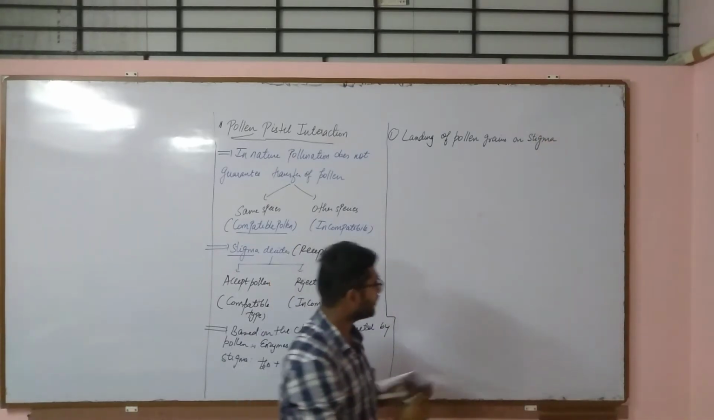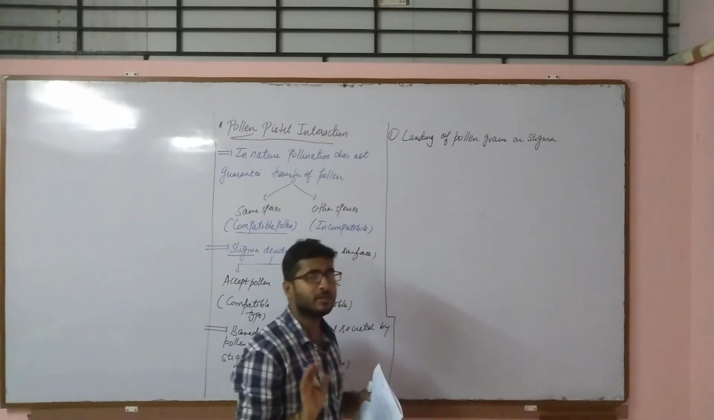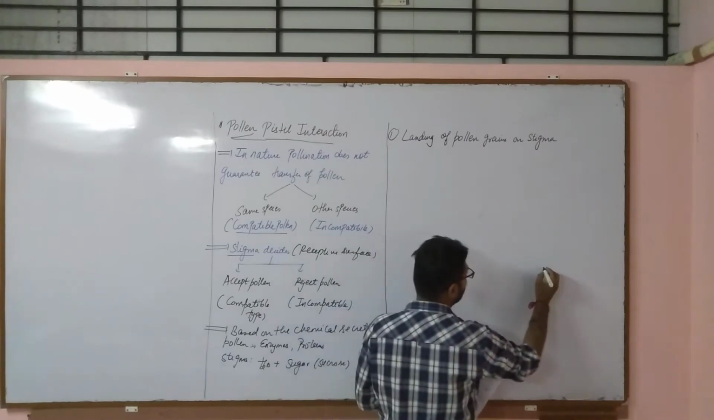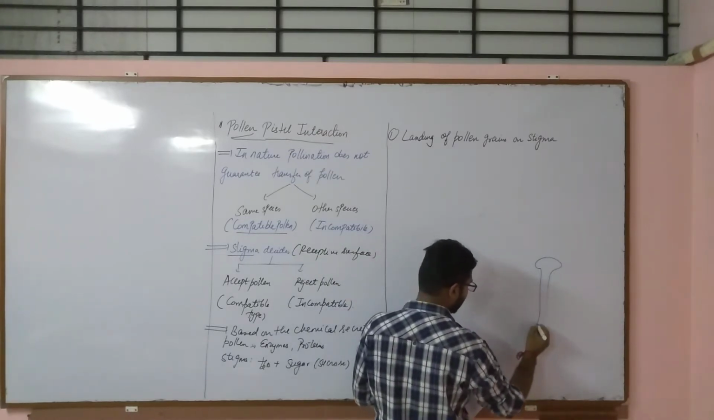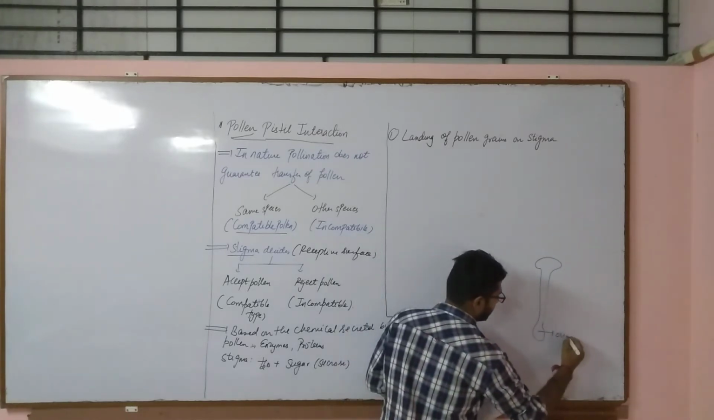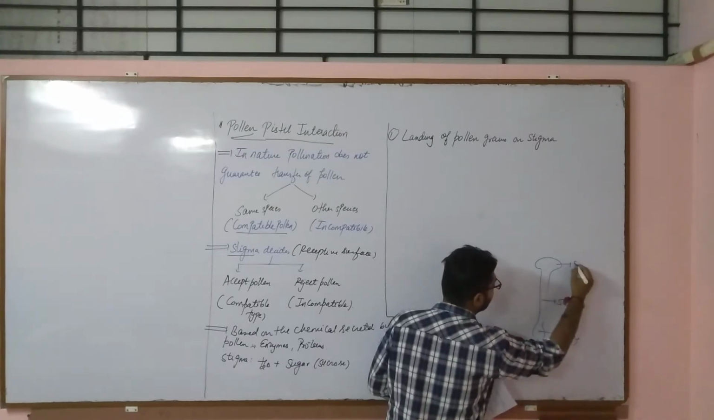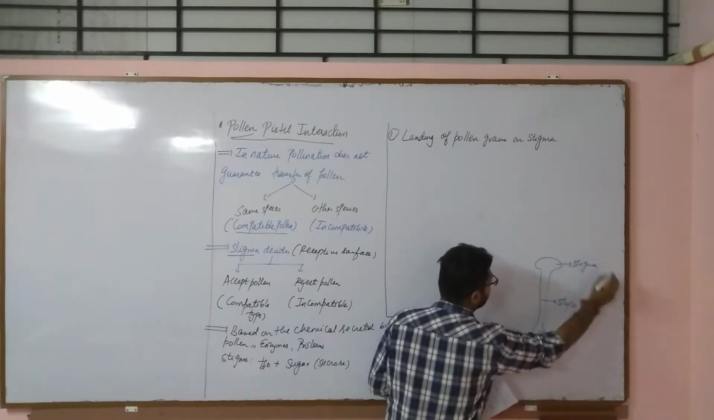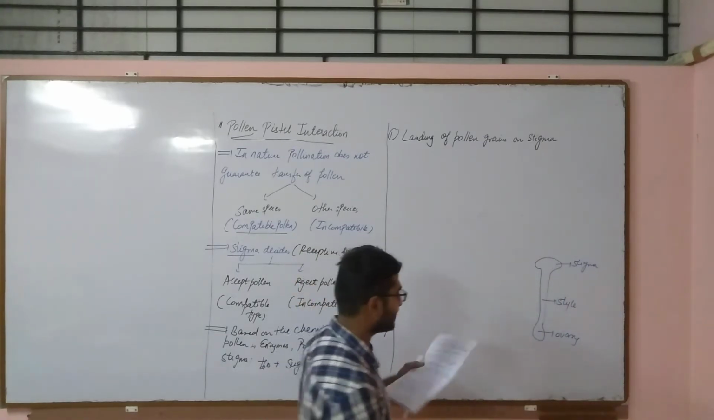I am drawing the diagram in this segment. We will draw the diagram of only the pistil, that is the stigma, style and ovary, right? So this is the stigma, this is style, and this is ovary. Now let us draw one pollen also on this receptive surface, that is stigma.